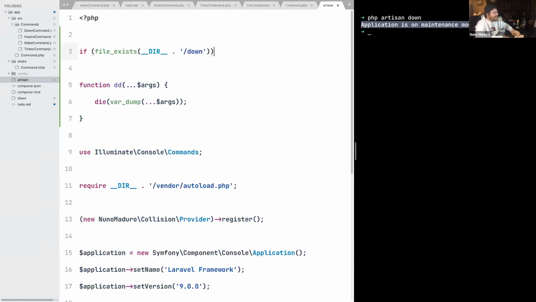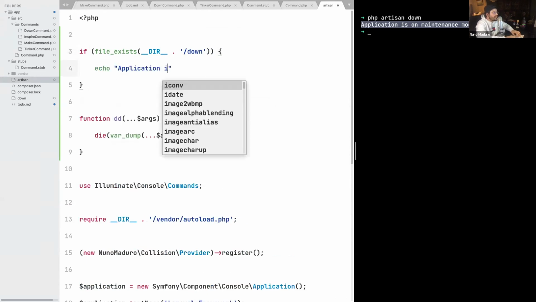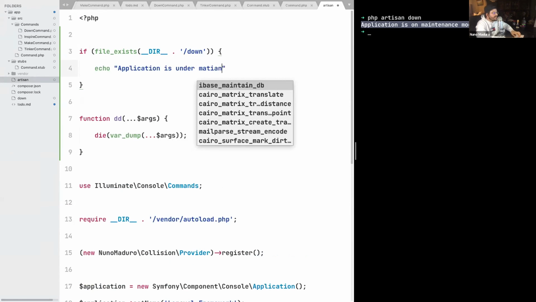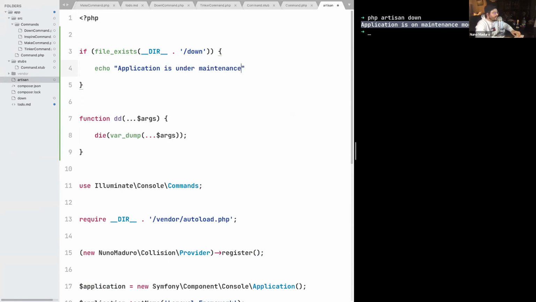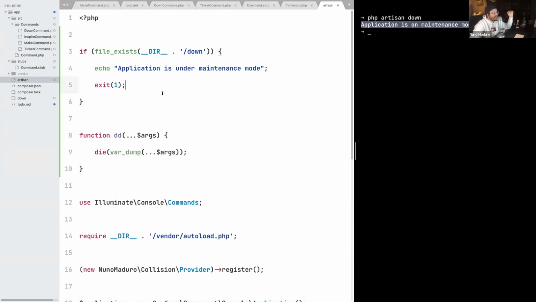And then if the file down exists, we just echo, application is under maintenance. And then we exit. This is exactly what the middleware of Laravel does on the HTTP layer. And once we do this, we can type php artisan, and we are no longer able to use our application, exactly the same thing that happens on the HTTP layer.